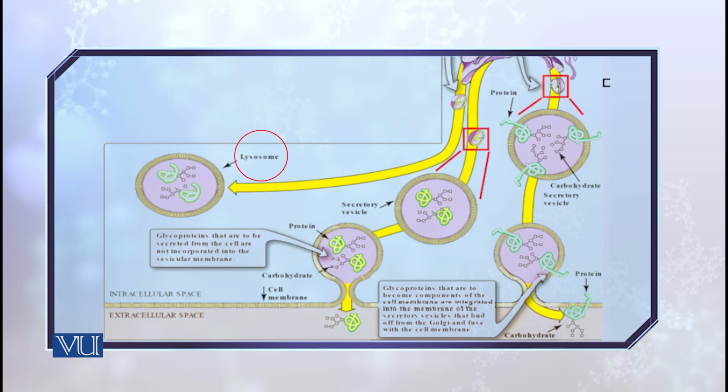So this is the route of the glycoproteins and how the Golgi bodies are involved in it.